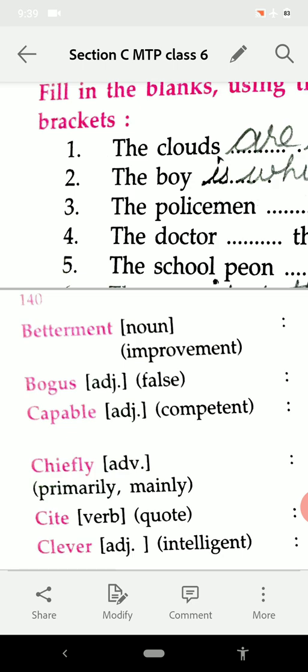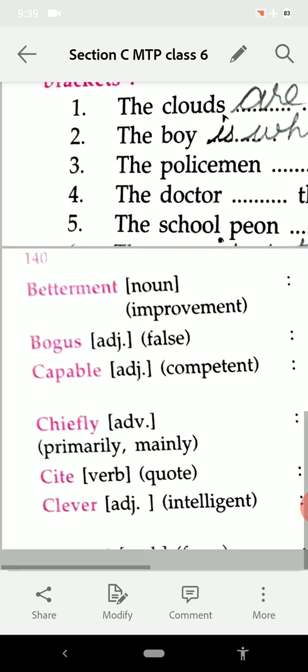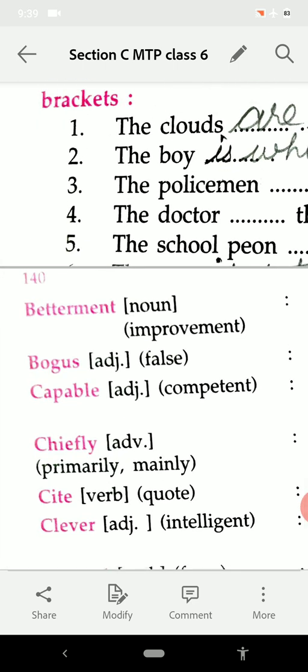Then the next one is bogus, it is false. Capable, competent. Cheaply, primarily or mainly. Sight, good, clever, intelligent.